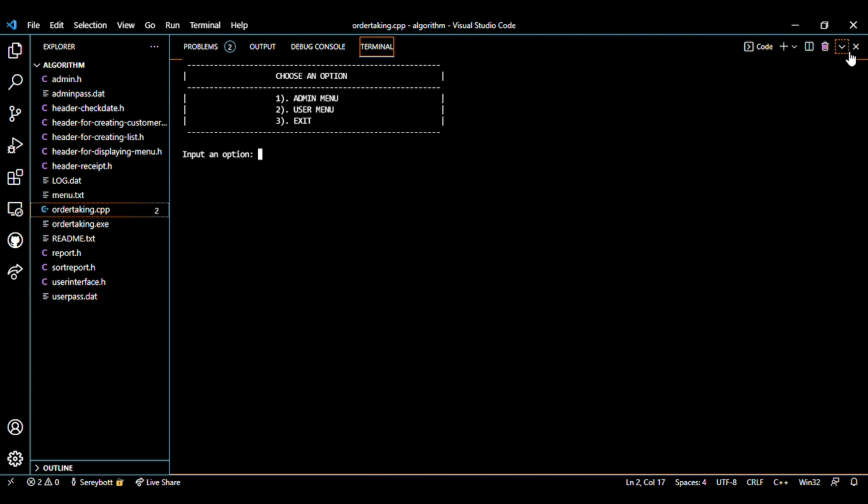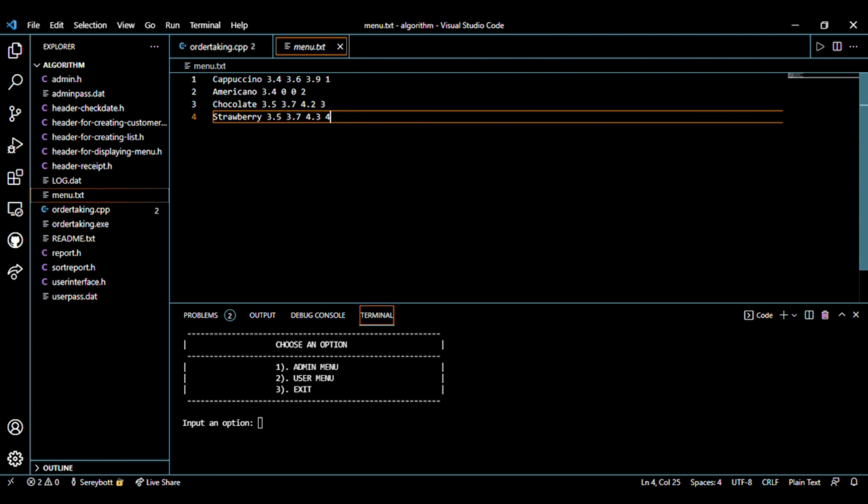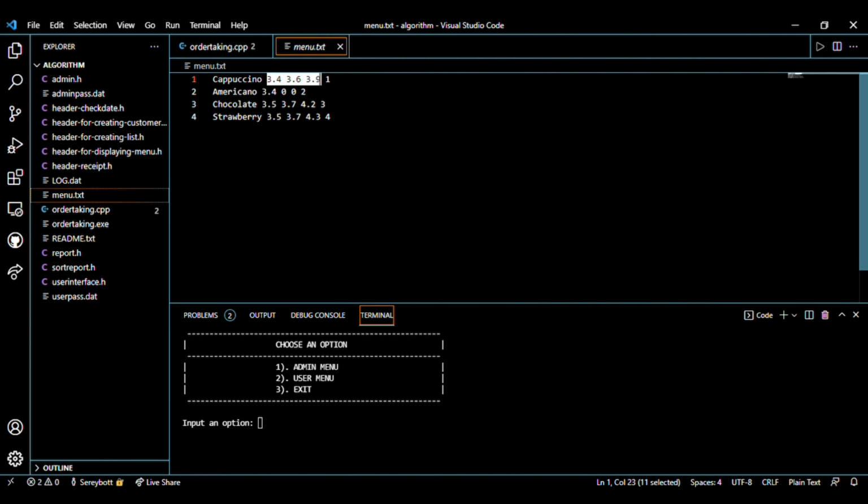Before I get into demoing it, I want to explain this file right here, menu.txt. In this file we store all the drinks that are on our menu plus the prices, and the admin can add as many drinks as he wants. The first one here is the name of the drink. Then these are the prices. The first one is the price of hot, the second one is the price of ice, and the third one is the price of frap.